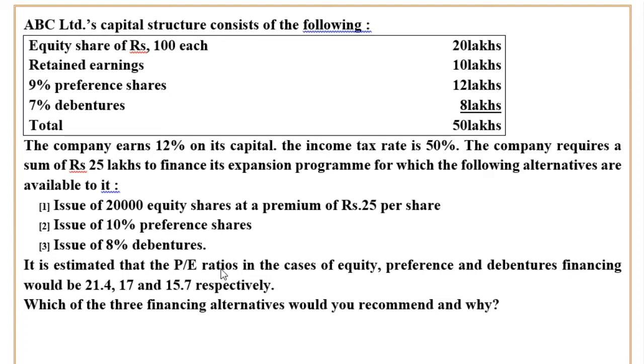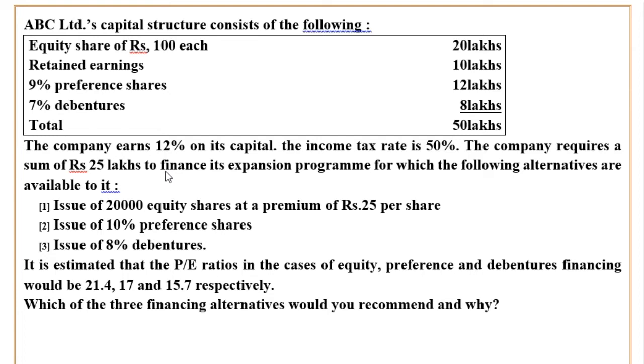Before that, here they didn't give any information about operating profit or EBIT, but they have given it indirectly, as return on investment. Here the company earns 12% on its capital. The total capital of the company is 75 lakhs. Already I told you, the old capital is 50 lakh and the new capital is 25 lakh. Therefore, the total capital will be 75 lakhs. Then 12%, the rate of return, on 75 lakh, you will get return on investment.